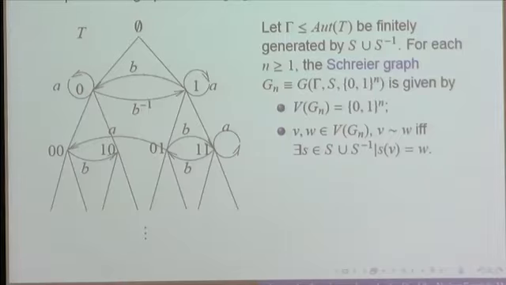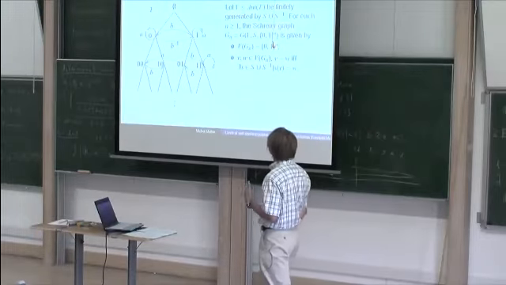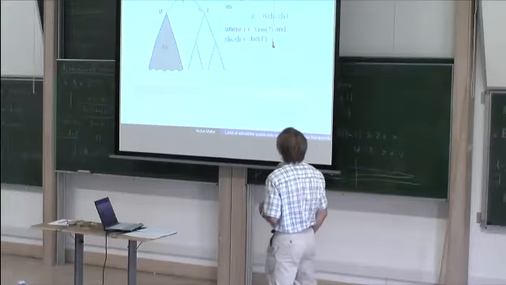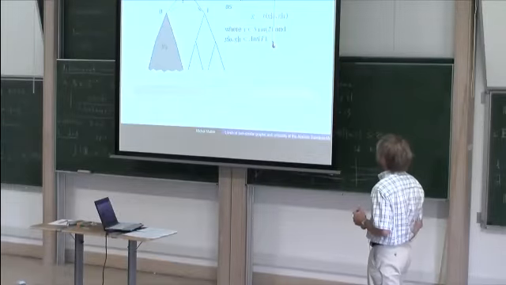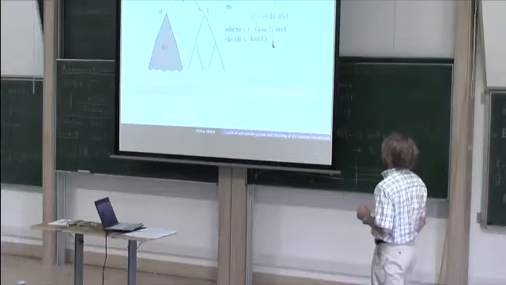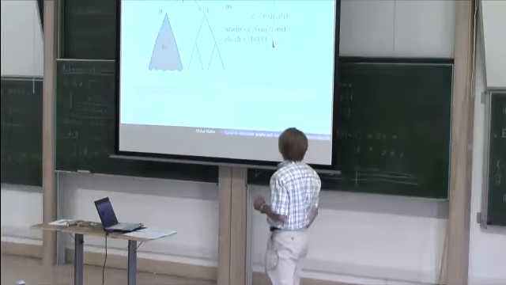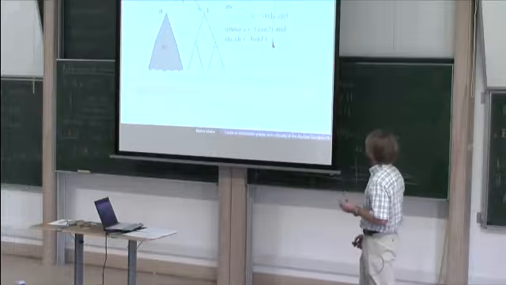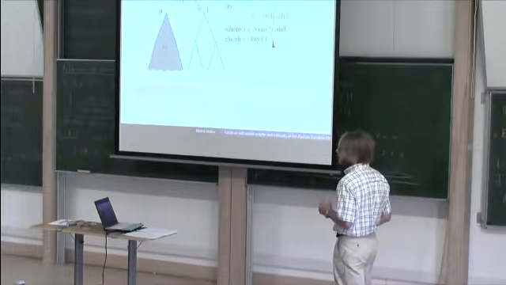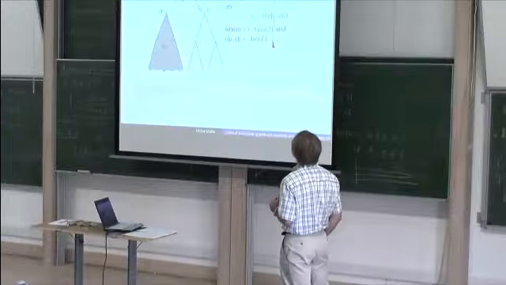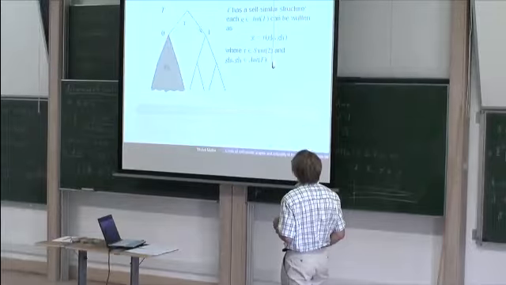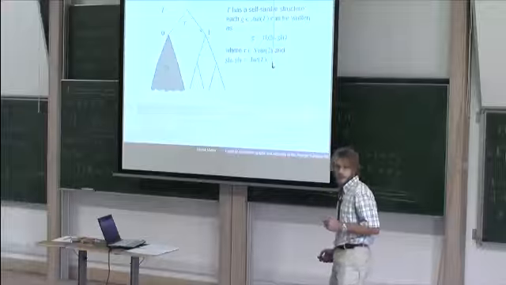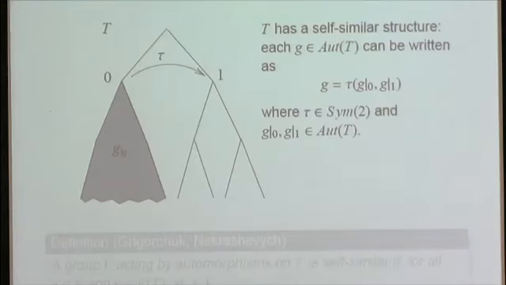And to do that, we'll consider a special class of automorphisms acting on the tree in a self-similar way. So the tree has a self-similar structure as the subtree rooted at any vertex is isomorphic to the whole tree. Thus, given some automorphism g of the tree, we can describe its action on the tree recursively as follows. We first indicate by a permutation how it acts on the first level of the tree, and then for each vertex of the first level, we indicate how it acts on the subtree rooted at that vertex, noting that the restriction of the automorphism to that subtree is again an automorphism of the whole tree.